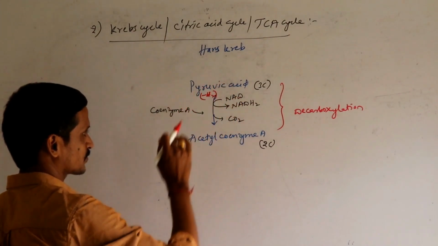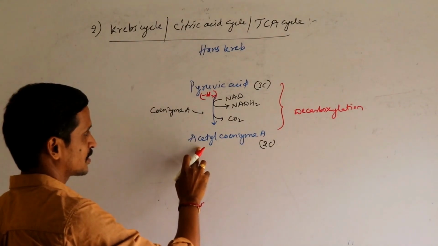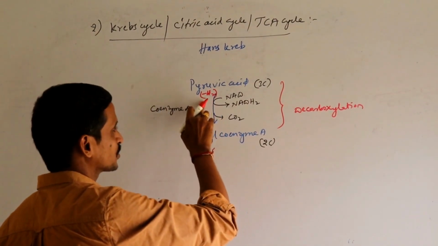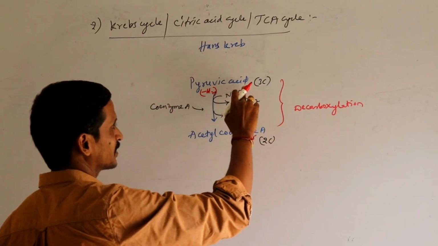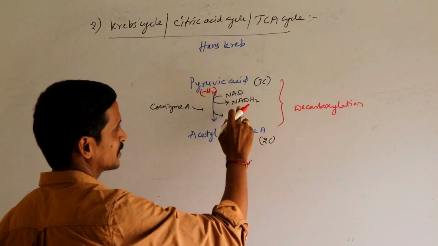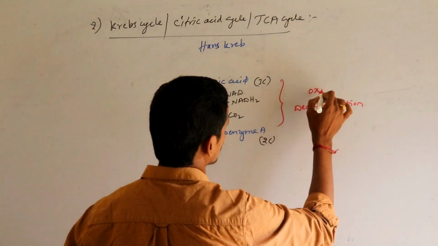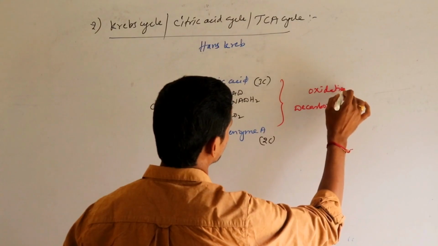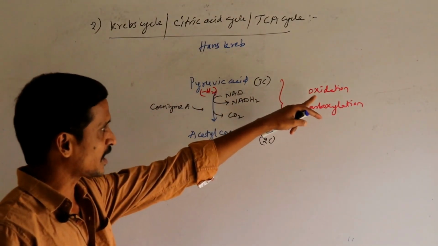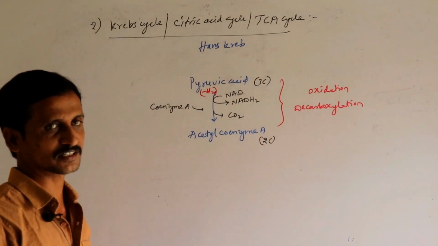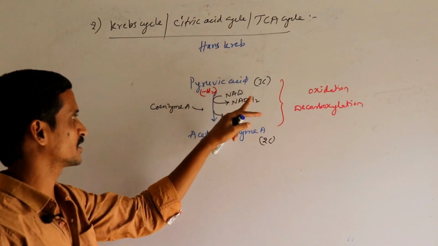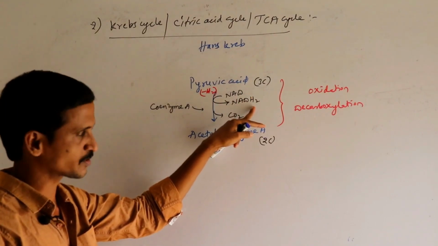Then pyruvic acid also undergo oxidation by releasing hydrogen ions. So H2 is lost from pyruvic acid. So it is now converted to form as acetyl. Now this H2 is taken by a ready-made electron acceptor, that is NAD. So it leads to the formation of NADH2. So pyruvic acid, by undergoing oxidative decarboxylation, oxidation by losing H2 that was taken by NAD, you got energy rich substance NADH2.